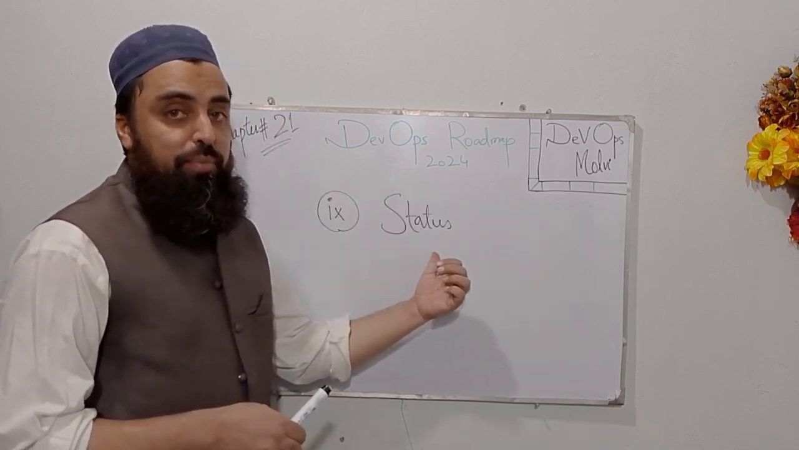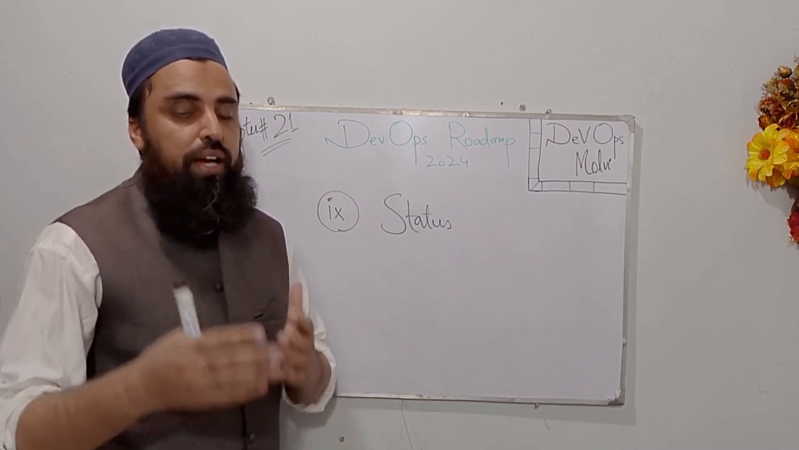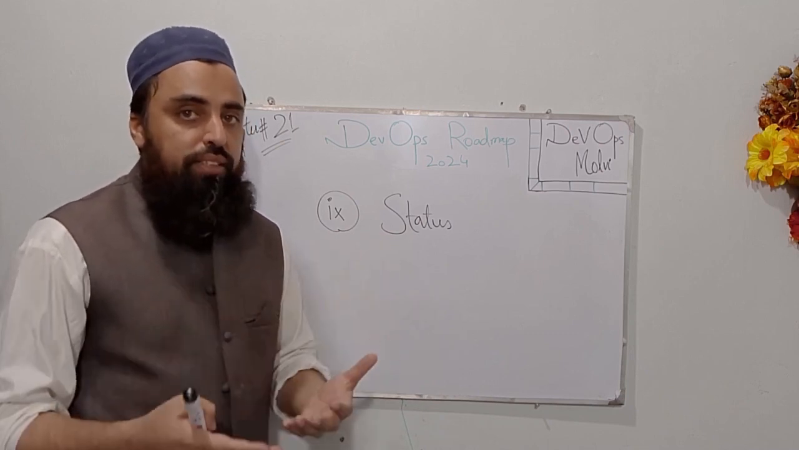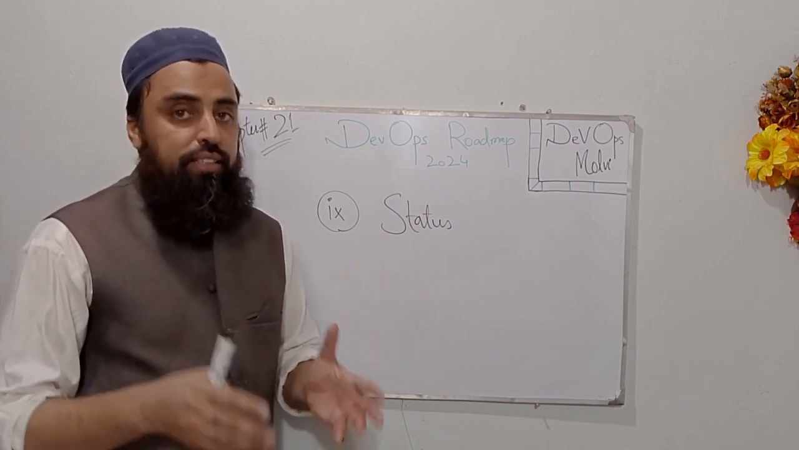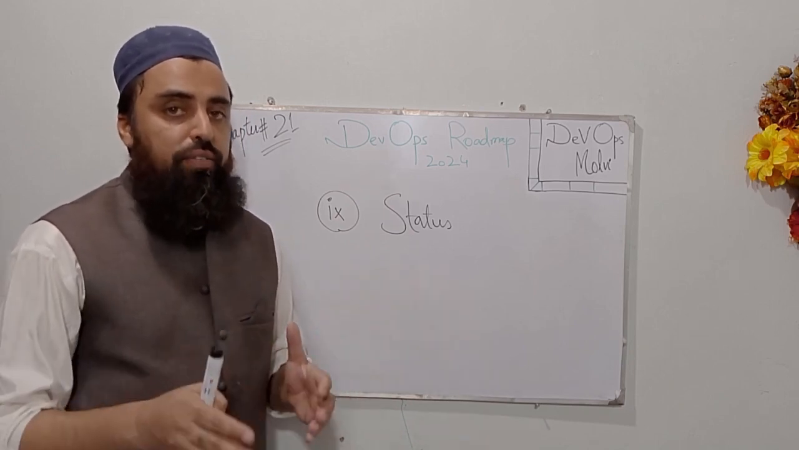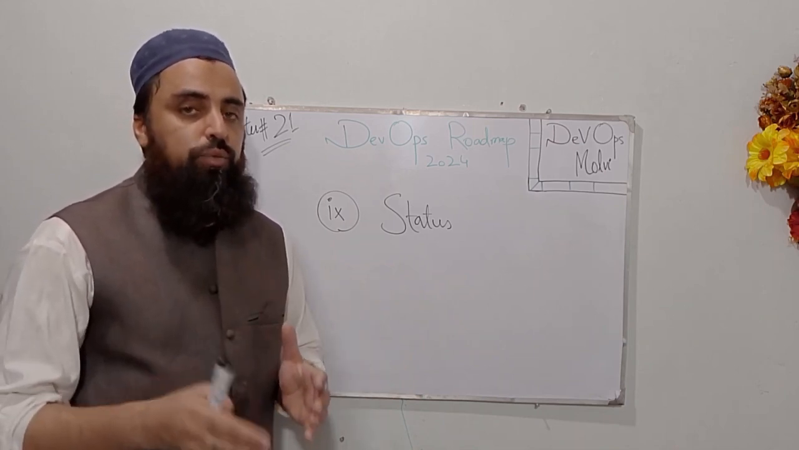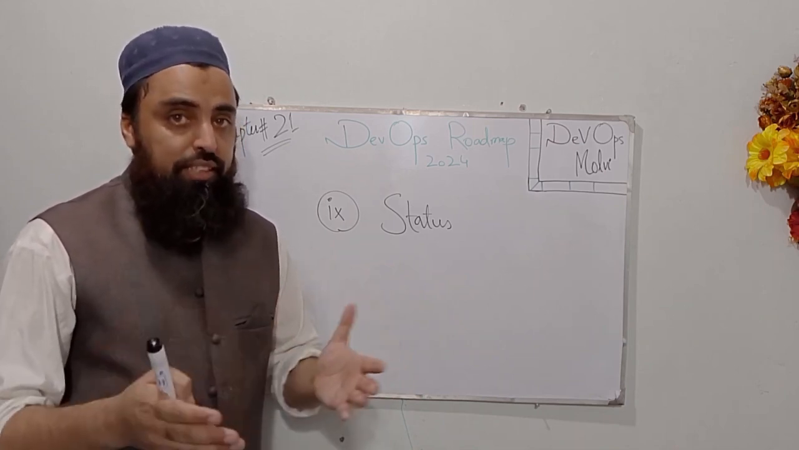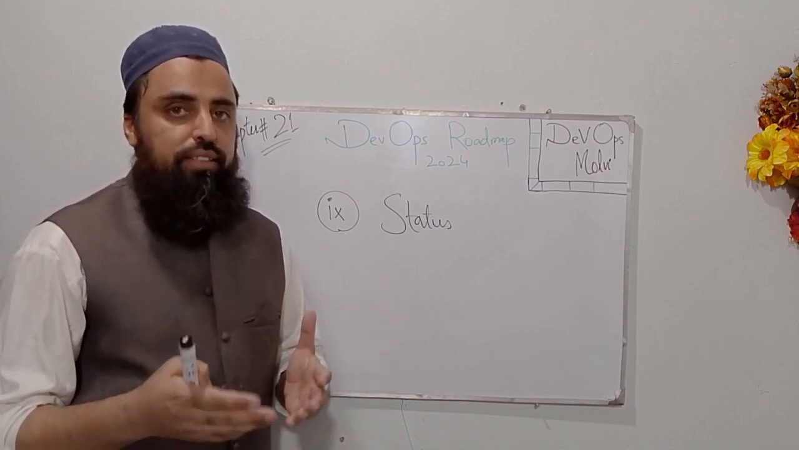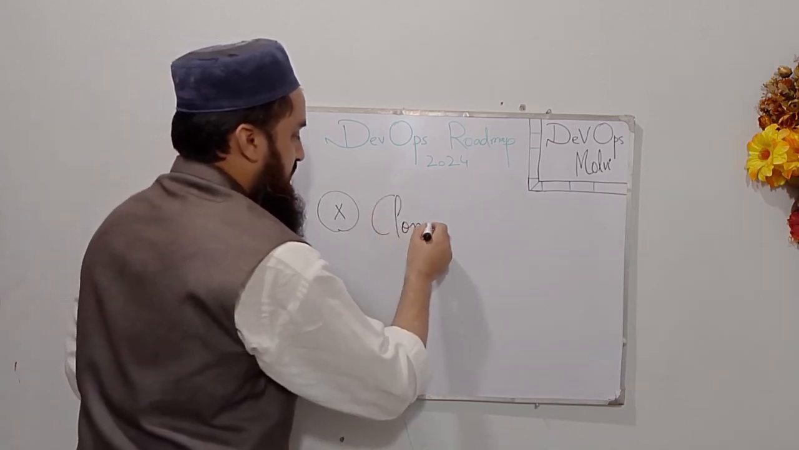Okay guys, the ninth term is status. Status means what is the current status of any repository. If there are any untracked files, if there are any commits, if there are any files in the staging phase. So status tells us everything we have, and in the previous lecture we saw if we are modifying any files, we can run git status to see which files have been modified and what modifications have been done with these files.